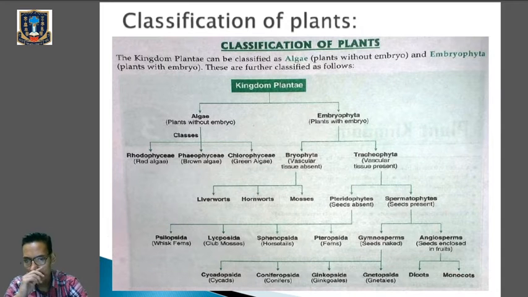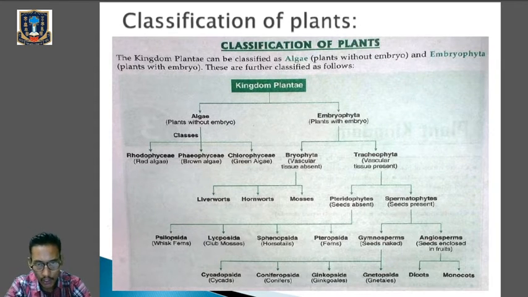Okay, so now algae is further classified into three classes. They are rhodophyceae, red algae, phaeophyceae, brown algae, and chlorophyceae, green algae. And simultaneously, embryophyta, the plant with embryo, is further divided into bryophyta, where vascular tissue is absent, and tracheophyta, where the vascular tissues are present. Bryophyta is further classified into liverworts, hornworts, and mosses, and tracheophyta is divided into pteridophytes and spermatophytes. Here, pteridophytes are where seeds are absent, and spermatophytes are where seeds are present.